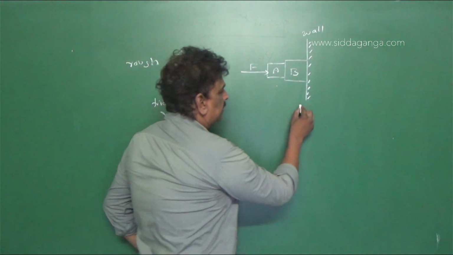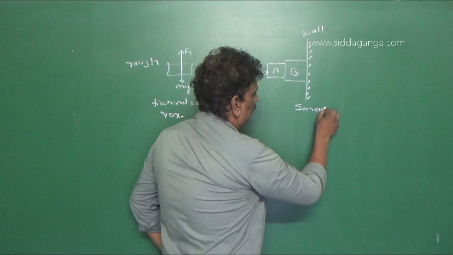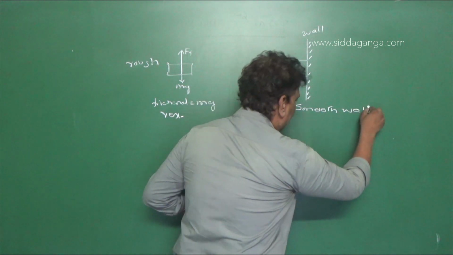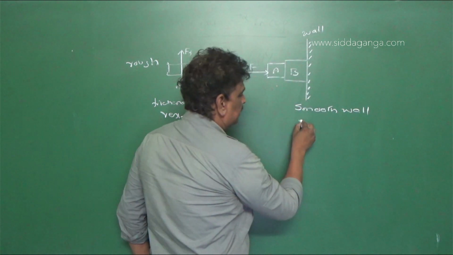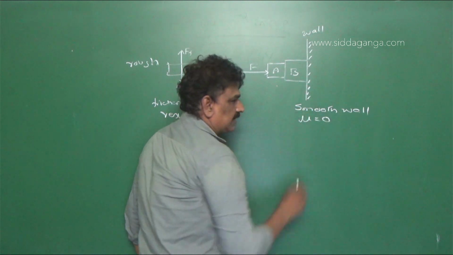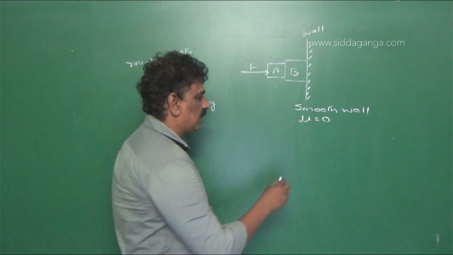So in this case we have a smooth wall. Smooth wall means the coefficient of static friction is 0.